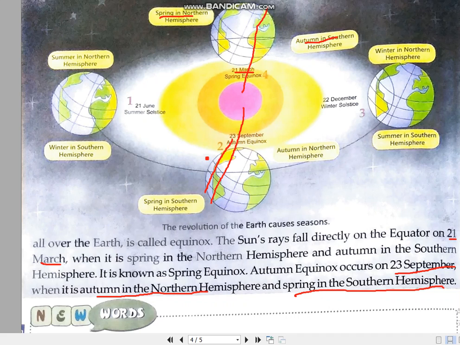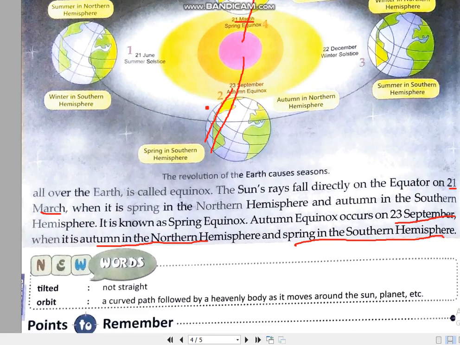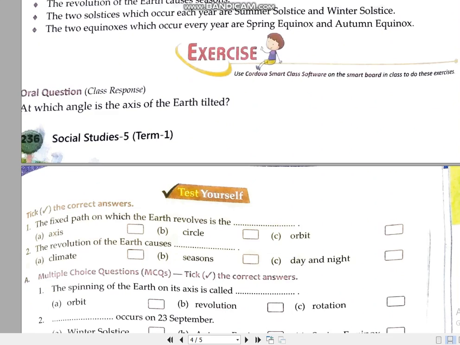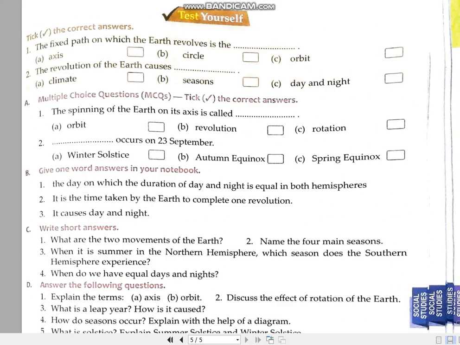Okay children, so two solstices in one year, and two equinoxes in one year. We have to remember the dates. That is very important. Children, this chapter you may find a little tough.